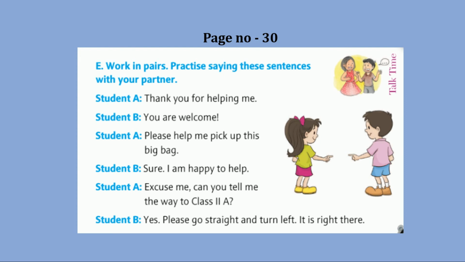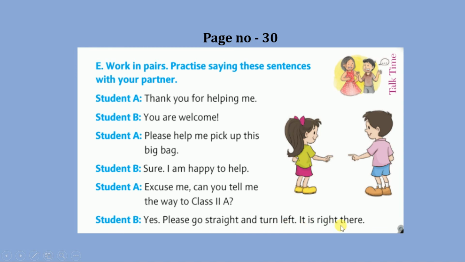Now student A said, excuse me, can you tell me the way to class second A? Here, when we are calling someone, how can we call someone nicely? By using the words excuse me. Now student B says, yes please, go straight and turn left.